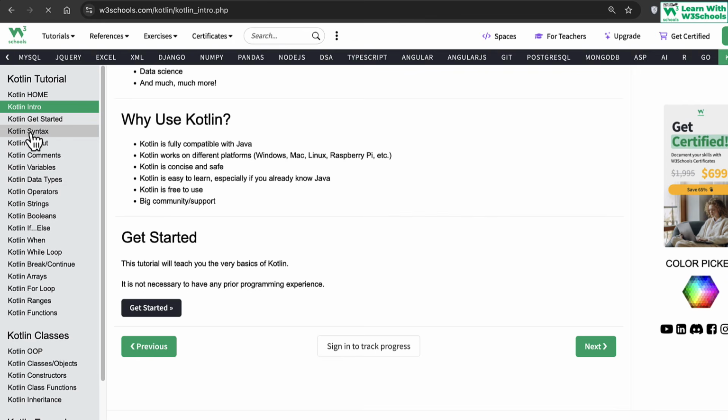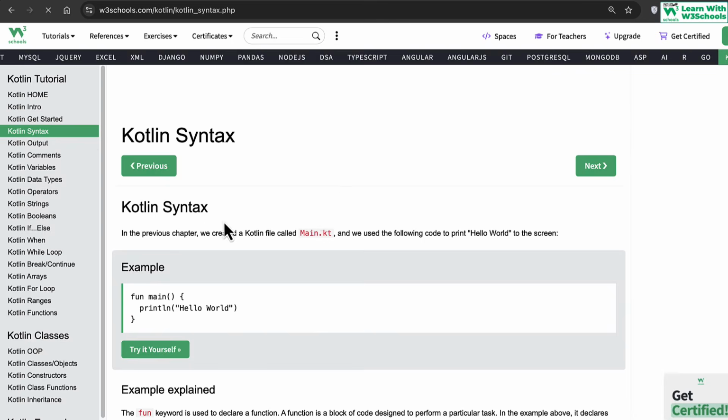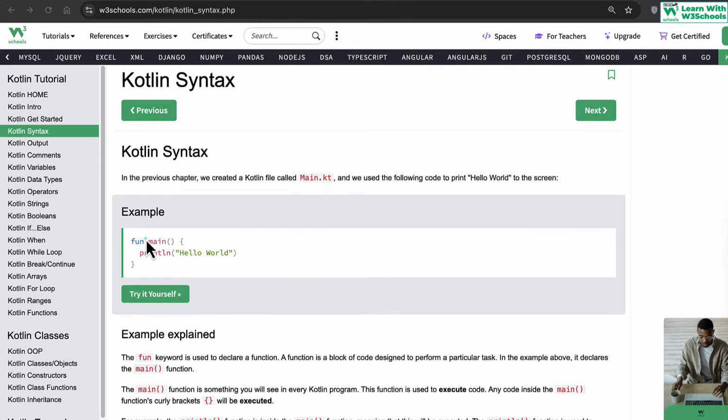Let's get started with the syntax of Kotlin and how we use Kotlin. Okay, let's talk more about Kotlin syntax now. In terms of syntax, we basically mean how the code is written, defined and formatted for the compiler to run properly. First, every Kotlin file is saved as .kt for Kotlin. So do make sure, whatever editor you're using, either VS Code, JetBrains or Android Studio itself, to use a .kt file.